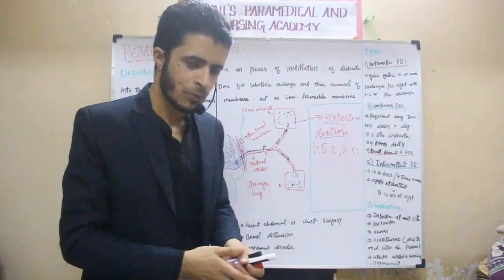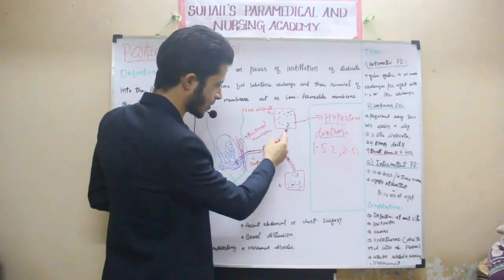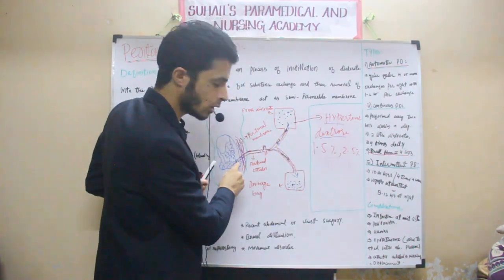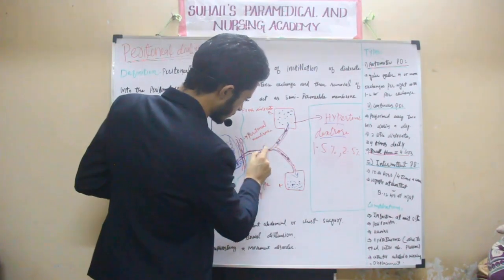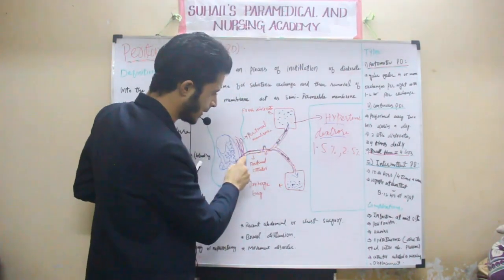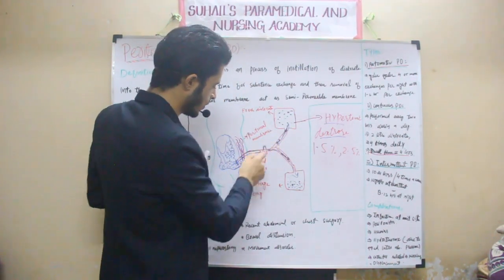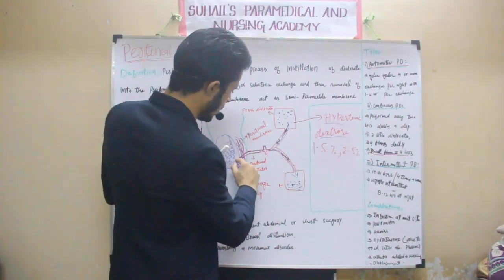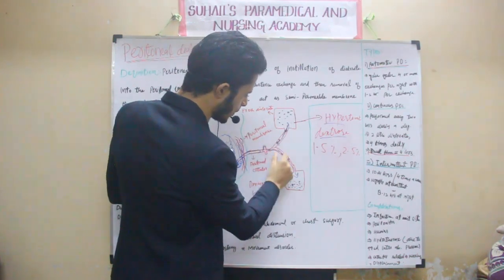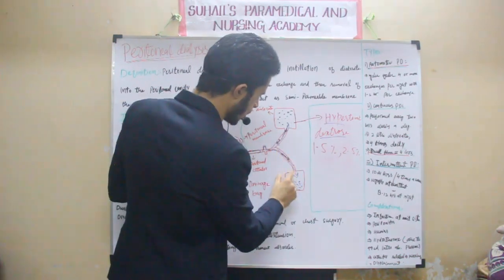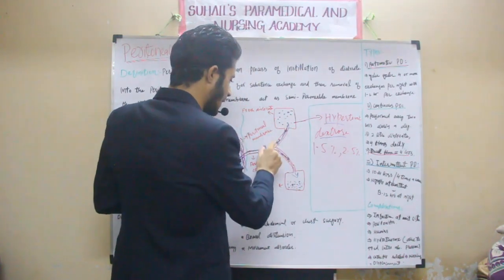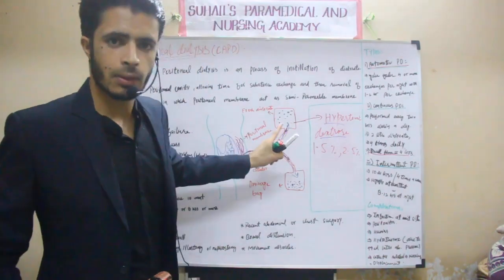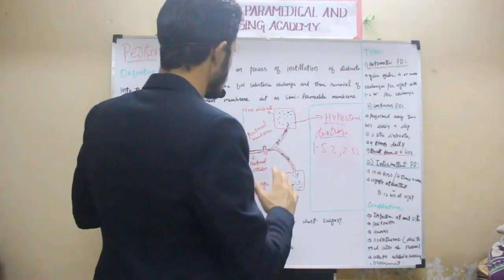In this key, we can change the direction. During inflow, the key will be in this direction and the fluid will enter into the peritoneal cavity. After the fluid has entered, we will close it. Then we will wait; that is called the dwelling period. After waiting for some time, we will keep the key open on this side, and then the fluid will be drained out. That time the key will be open this side, but the other side closed. So this was the process.